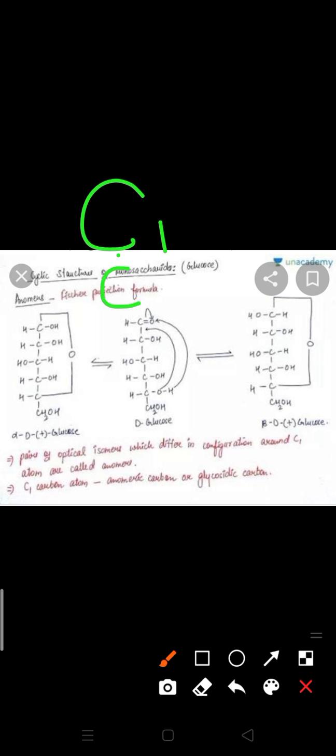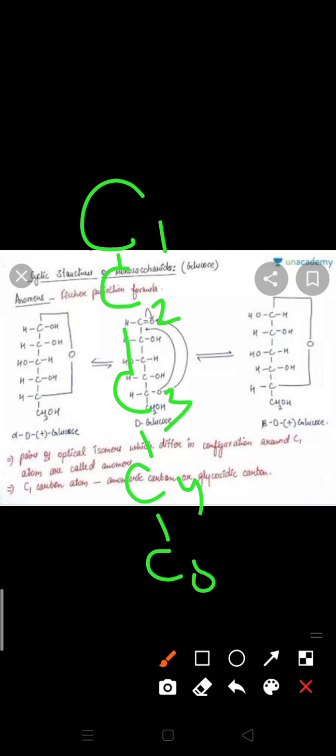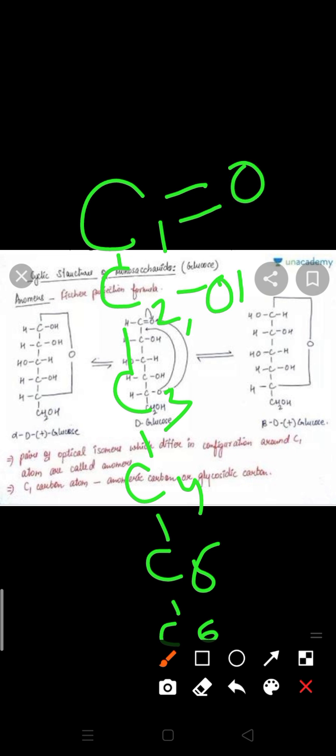Again I am trying to tell you about this diagram: carbon 1, carbon 2, carbon 3, carbon 4, carbon 5 and carbon 6. This is the general structure of glucose. It has a double bond O, and the OH group you can see on the third carbon is not on a similar side, it is oriented on a different side.